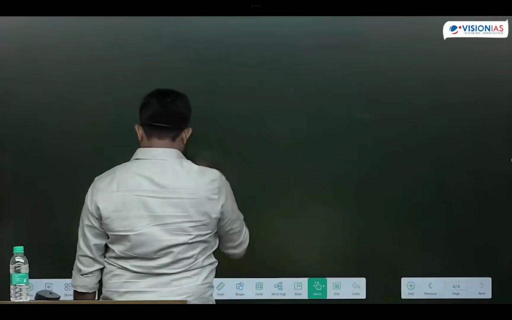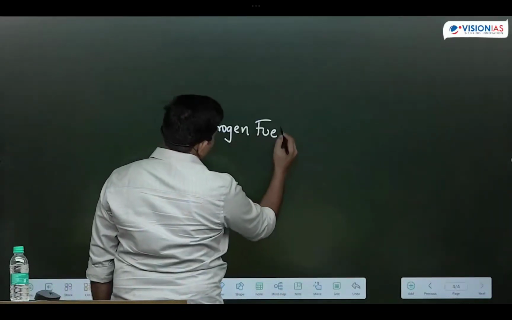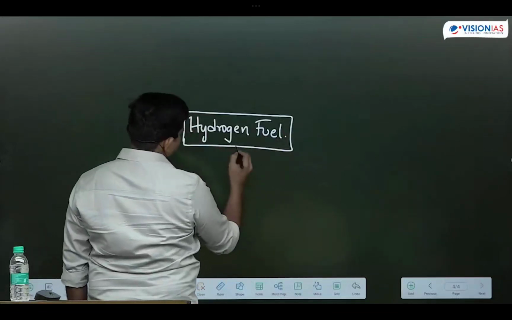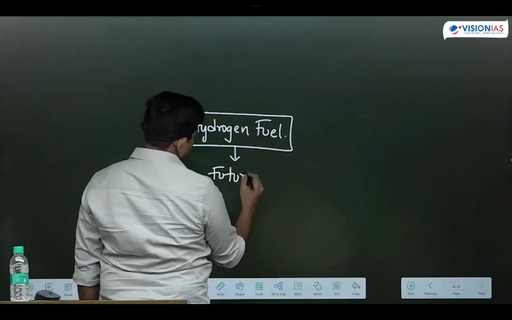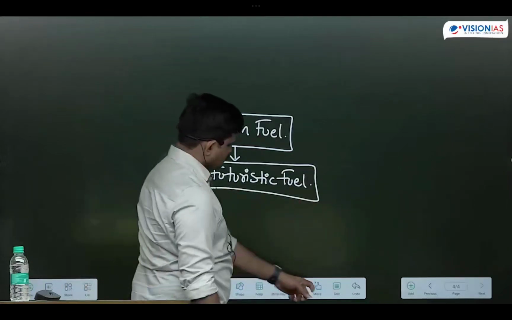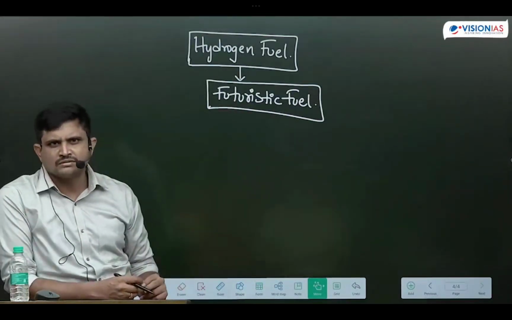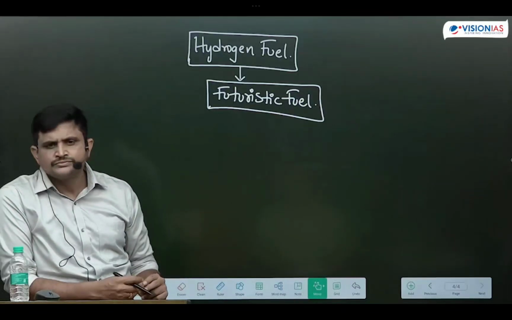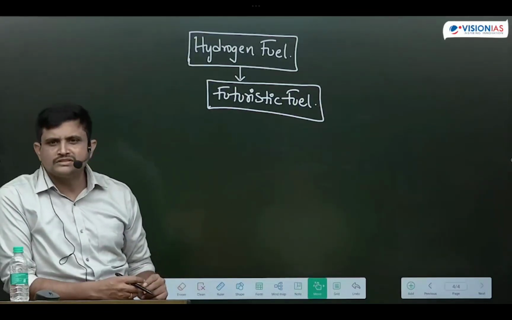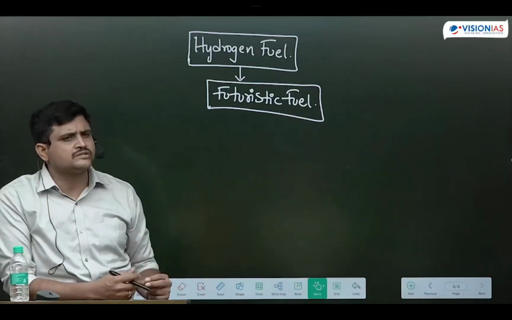So if you see this hydrogen fuel, it is known as futuristic fuel. Why is it known as futuristic fuel? On what basis are we calling it a futuristic fuel? What is the relevance and significance of hydrogen? For what purpose do we need hydrogen? What are the drawbacks of hydrogen? What are the different types of hydrogen? First, we need to go through the significances. On what basis has India declared hydrogen as a futuristic fuel?